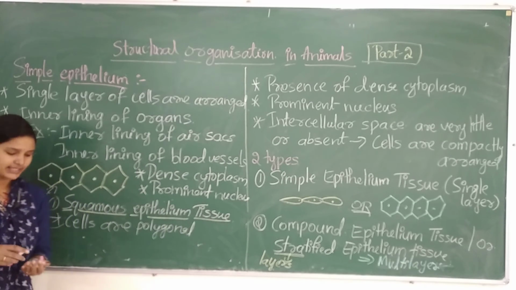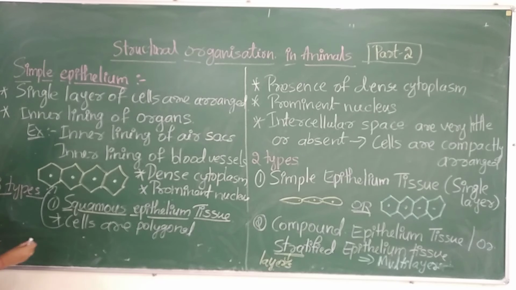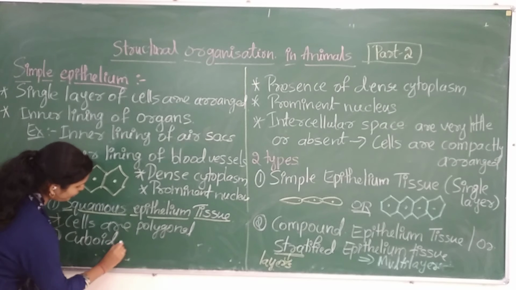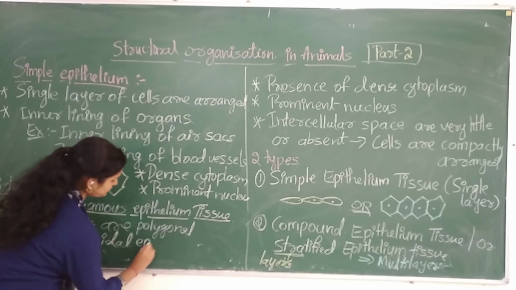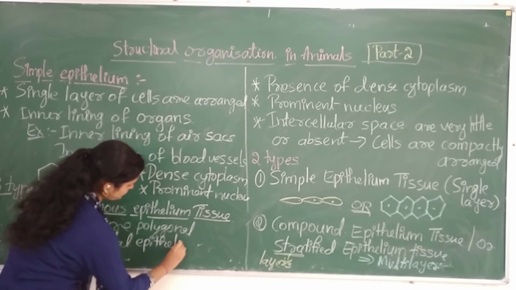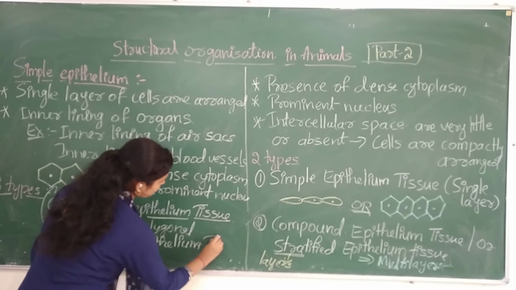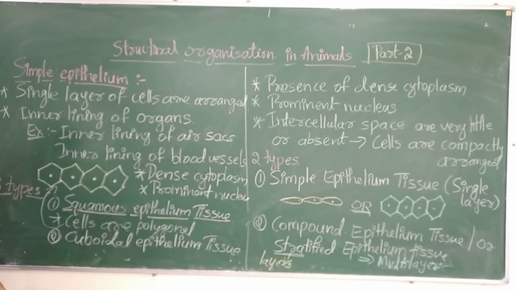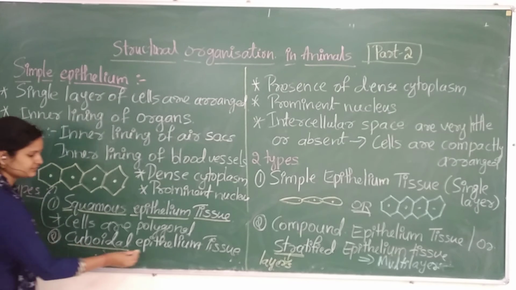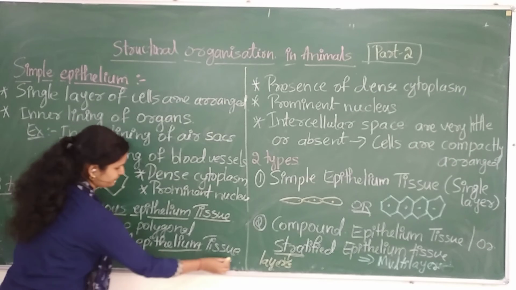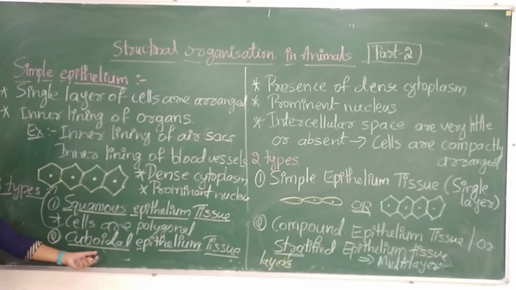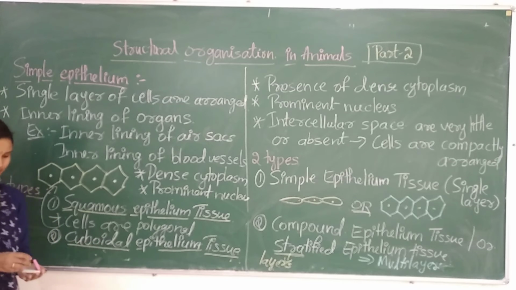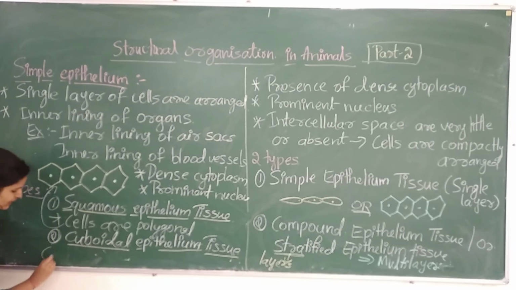So the second one is cube-like or cuboidal epithelial tissue. So what may be the structure of cuboidal epithelial tissue? Yeah, very good. Cuboidal means cube like. The cells will be cube like.